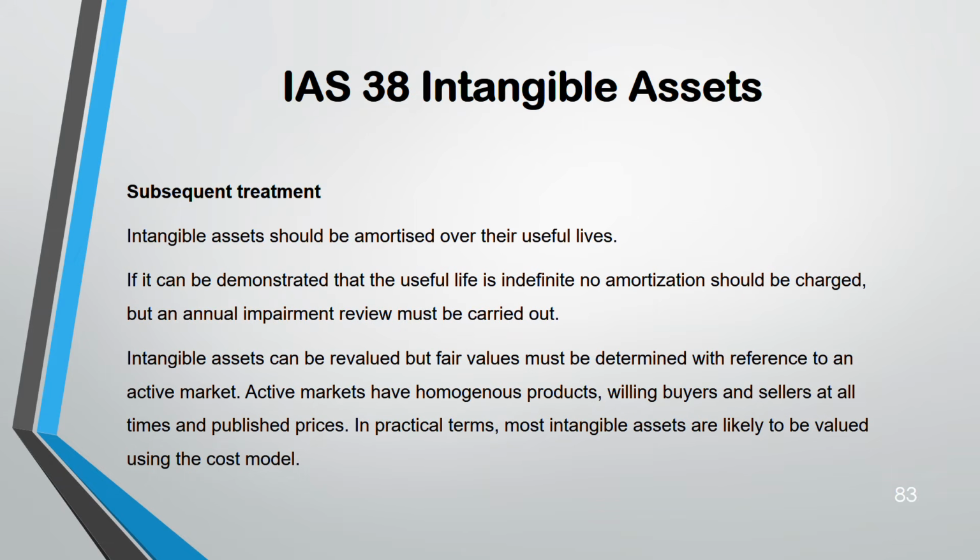When it comes to fair value of intangible asset, you have to see whether there is an active market for that intangible asset also or not. See, property, plant and equipment like building, land, if you want to put a fair value, is very easy. There is a big active market. Active market means lots of buyers and sellers are there in that market. So it's easy to get the price, open market price. But for intangible, it's a little difficult because they have homogeneous product. Active market means homogeneous product, identical product. But intangible, mostly they are likely to be using cost model because it's hard to use fair value.